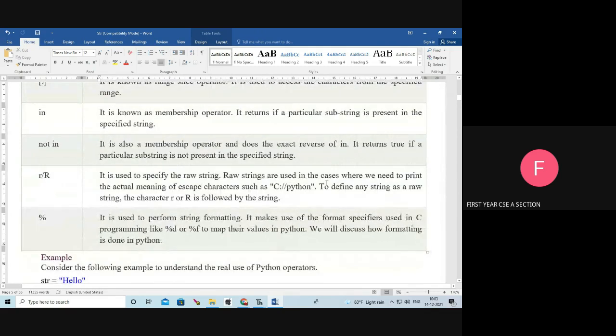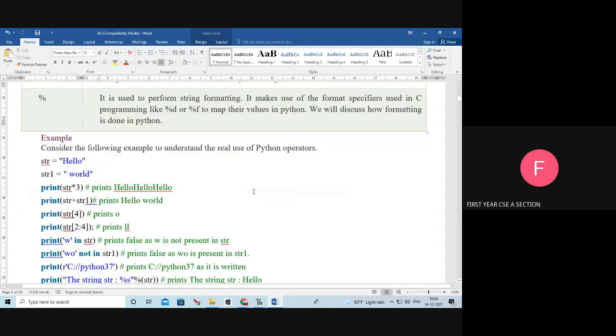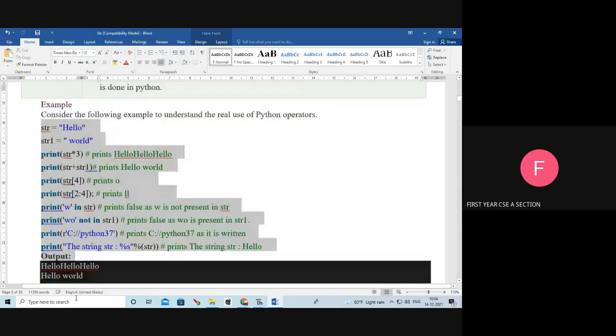It is used to display the content as is, and we are going to escape the characters. Next, this modulus operator is for string formatting. In the C program, we use %d, %f, %s. Like that, we can use the concept in Python. Next, we will see one example program for this.